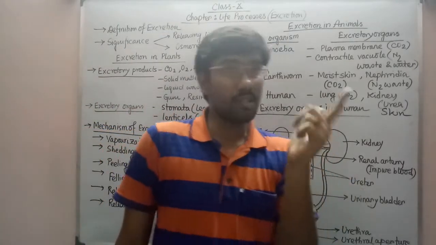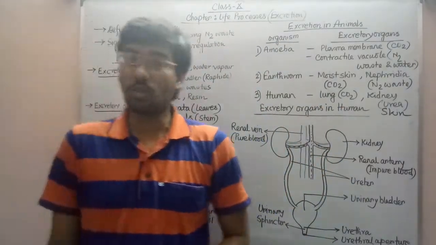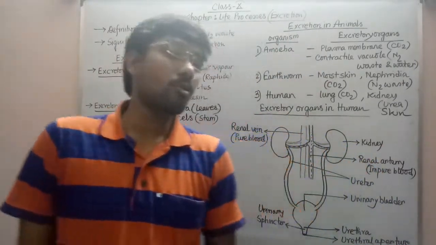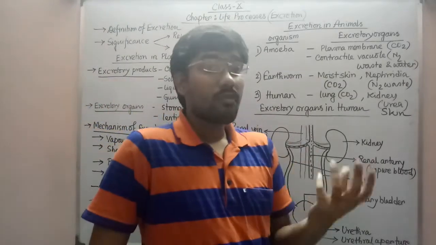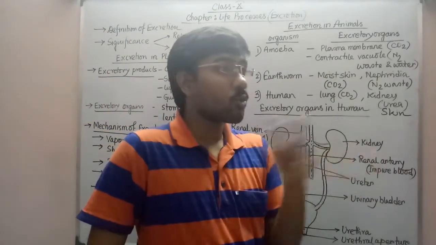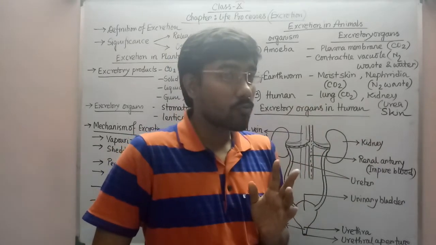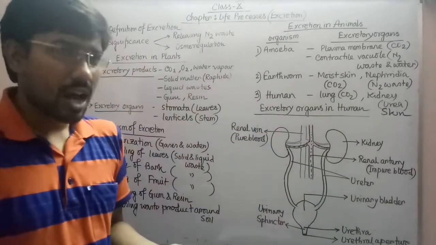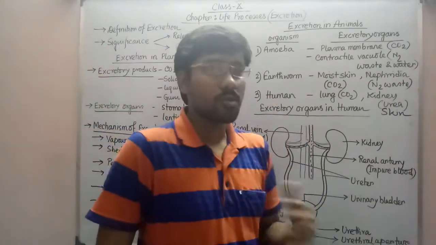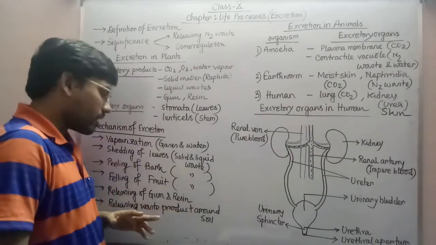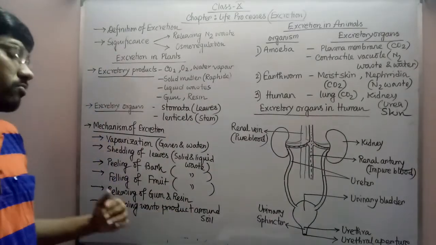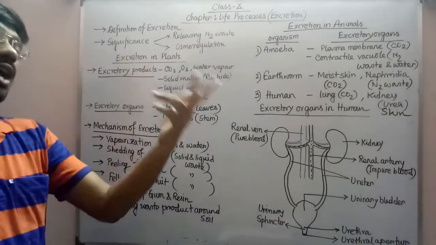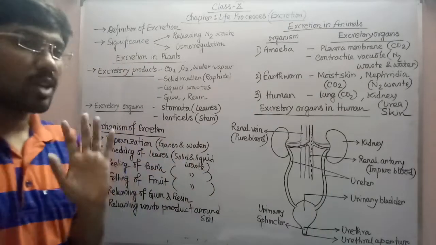Because if the nitrogenous waste is not added in the soil, the fertility of the soil will not be increased, and if the fertility of the soil is not increased, automatically how will the plant get the nitrogen from the soil, because nitrogen is necessary for making everything, protein, enzyme and several other things present in the plant body. As well as this nitrogen comes to the animal body also from the plants. So for that reason the animals are also surviving, because they can also produce protein, hormones, vitamins, enzymes, everything. So the nitrogenous waste releasing into the soil is very much necessary for survival of the plant, as well as the other animals who are dependent on the plant directly as well as indirectly.